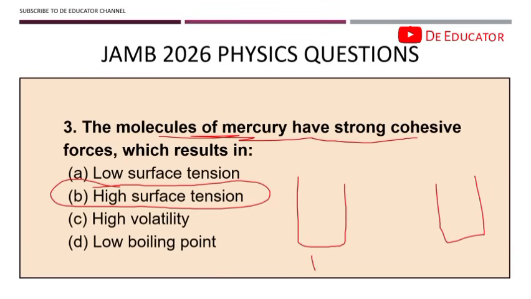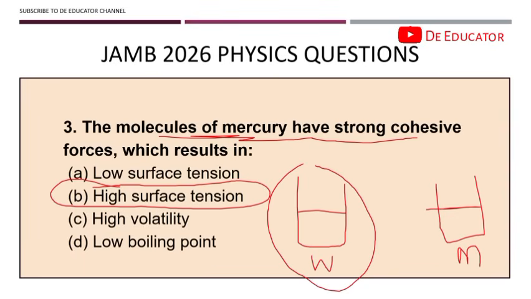So this jar contains water, and this jar contains mercury. All right, so let me say this is for water and this is for mercury. Now, if you turn all the water away from this jar, there will be a sign, an evidence that there was water once in this jar, because if you look at the inner surface of the jar, you see droplets of water.